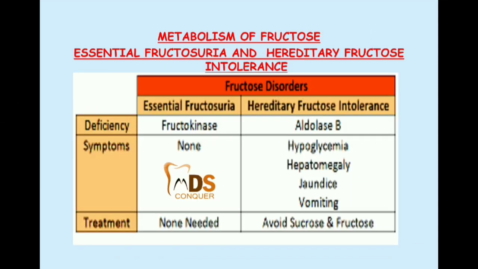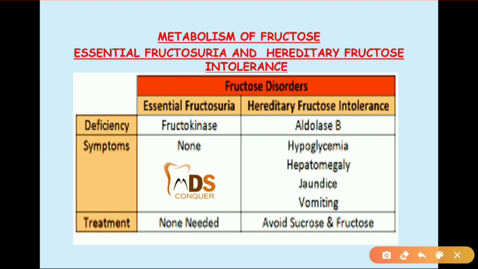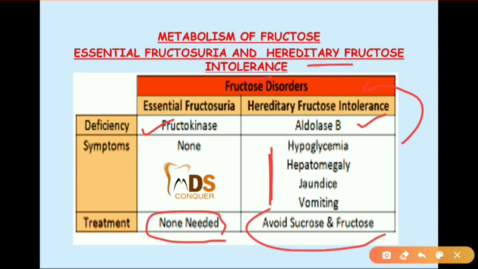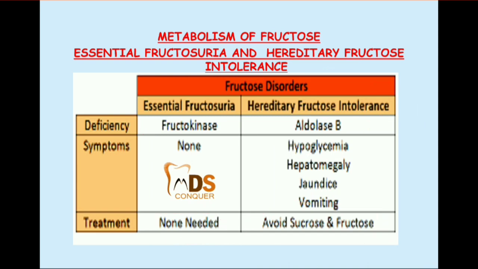Then coming to the disorders of metabolism of fructose, that is essential fructosuria and hereditary fructose intolerance. So the deficiency is because of fructokinase in essential fructosuria, whereas in the hereditary form it is because of aldolase B. Symptoms will be hypoglycemia, hepatomegaly, jaundice, and vomiting for this hereditary disease. And treatment is not necessary for essential fructosuria, whereas in hereditary you have to avoid sucrose and fructose.